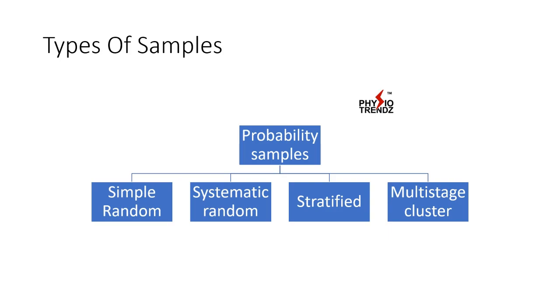So from each and every state you will make small groups, and then you will collect them as data for your study. So that is called stratified sampling. Multi-stage cluster means from a big population you are taking a small part of it and again dividing it into small parts according to the requirement of your study. So basically you are making sure that the entire population is eligible for getting selected, but out of them you are selecting a number of the population. So here the probability of getting selected is equal for each and everyone. That is why it is a probability sample.